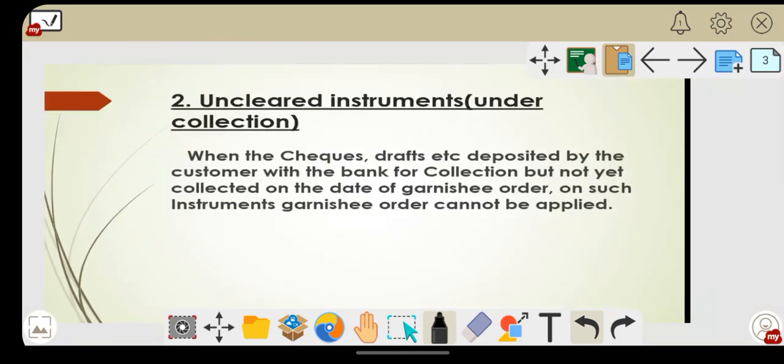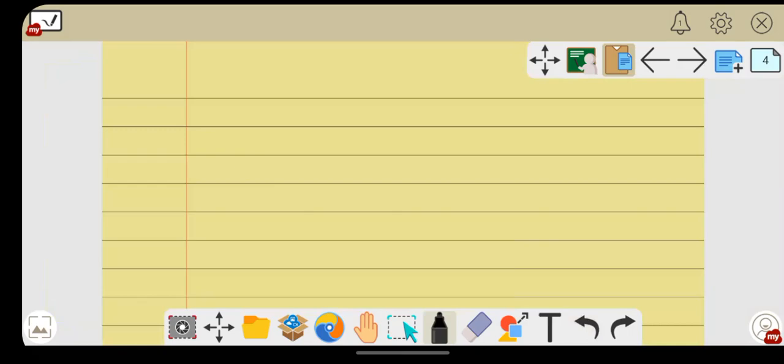Next one, uncleared instruments or instruments under collection. When checks, drafts, etc. are deposited by the customer with the bank for collection but not yet collected on the date of the Garnishee order, on such instruments Garnishee order cannot be applied. This one is very simple. Suppose you are a customer of a bank, say State Bank of India.